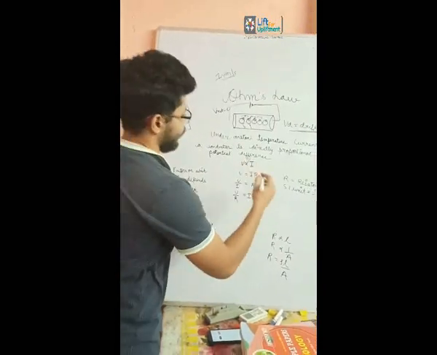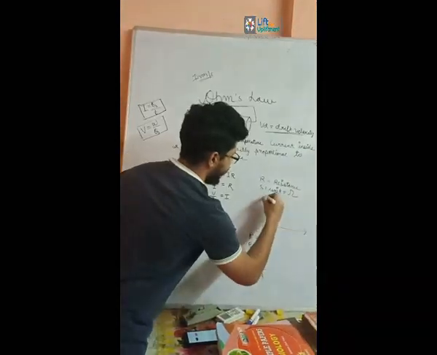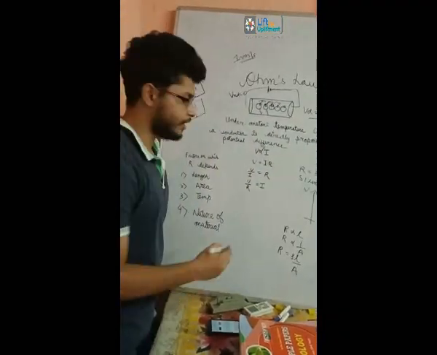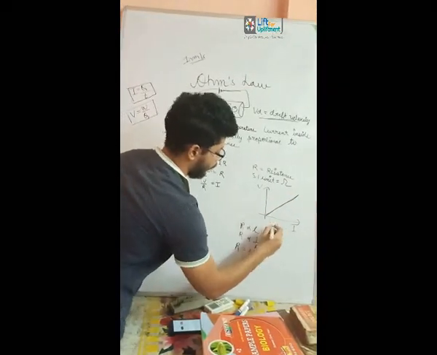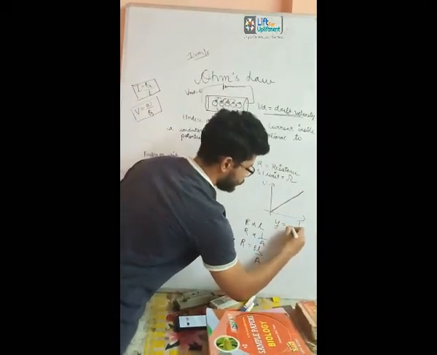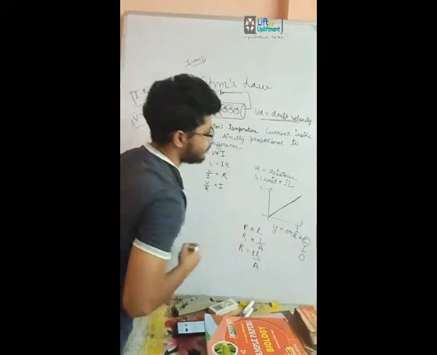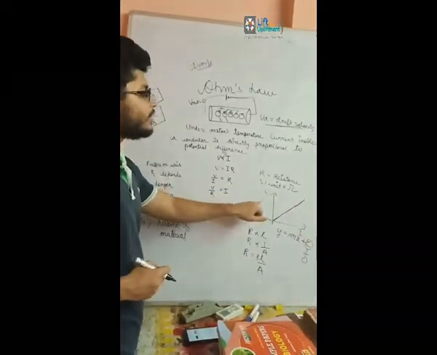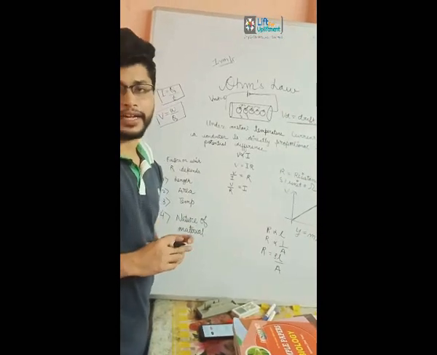He plotted a graph between potential difference and current, taking potential on the y-axis and current on the x-axis. What he found was a straight line following the equation y = mx + c, with c being 0 here. So he concluded that there is a linear relationship between potential and current.